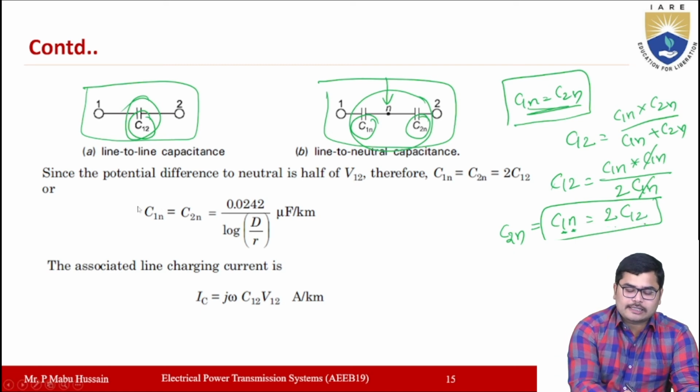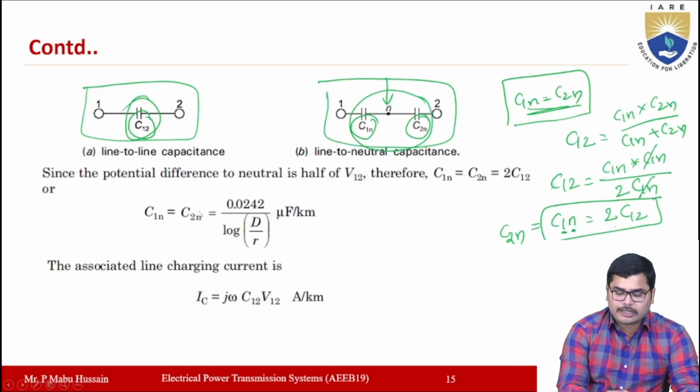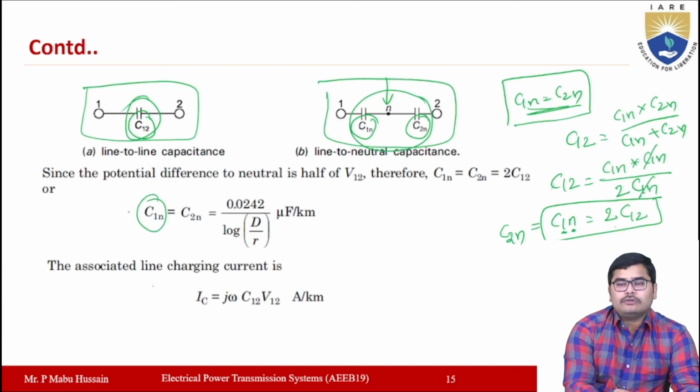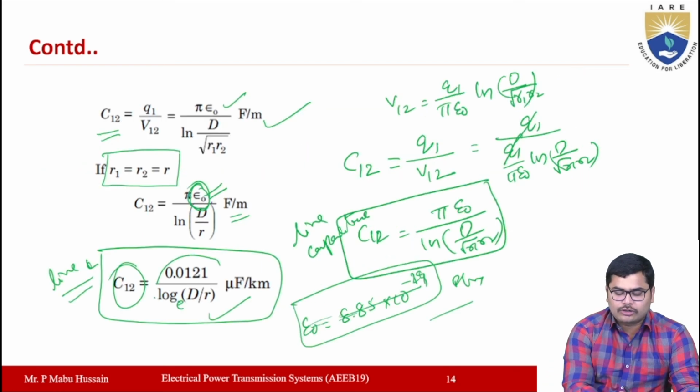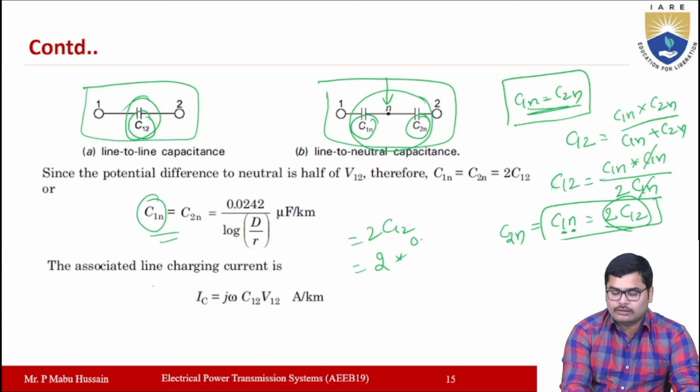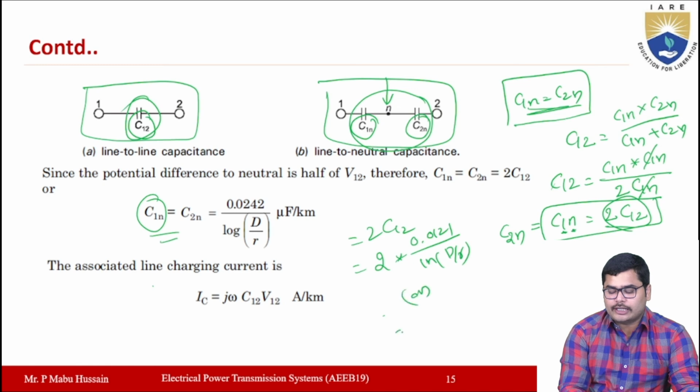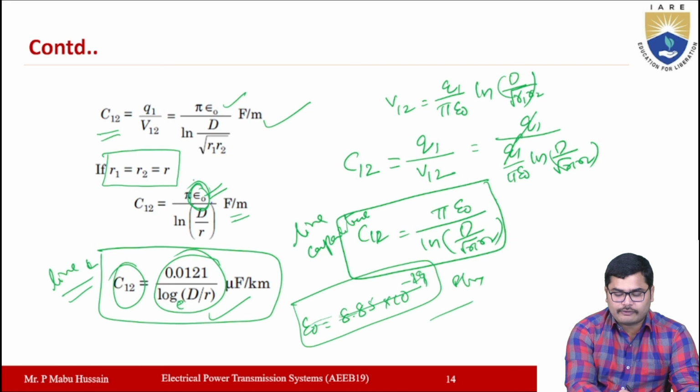So the capacitance between one conductor and neutral, which is C1n or C2n, will be equal to 2 times C12. C12 is, from the previous slide, 0.0121 by ln D by R, or you can even write it as 2 into pi into epsilon naught by ln D by R, this value.